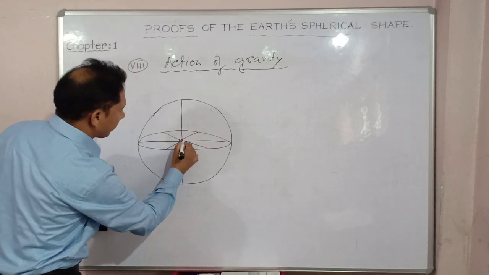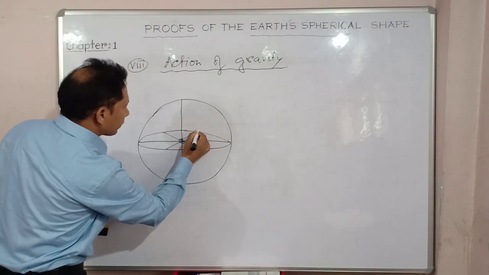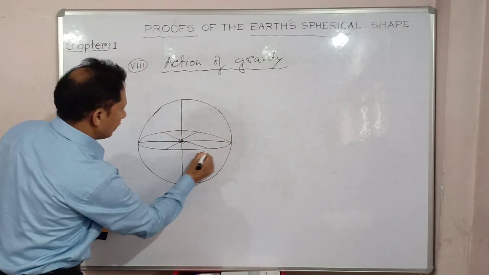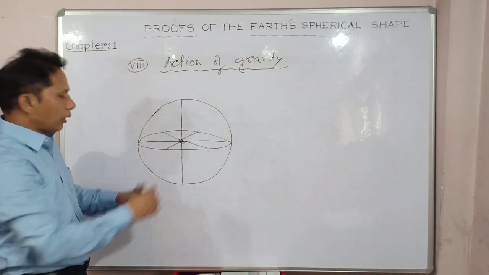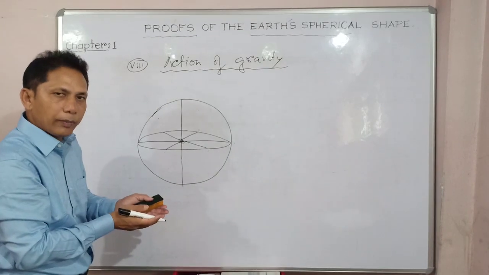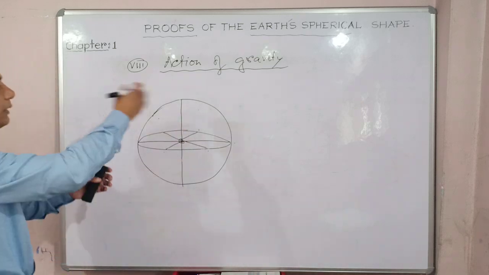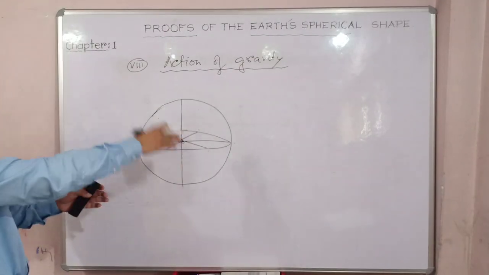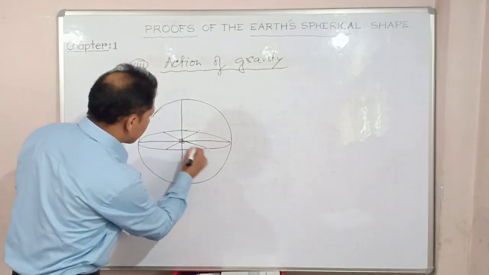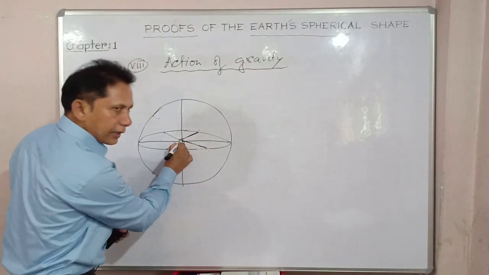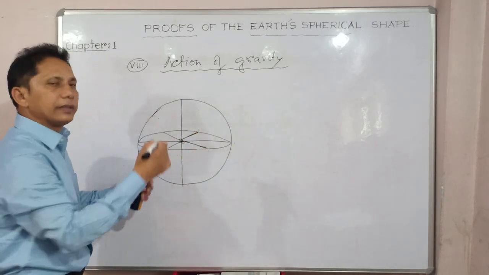So the action of gravity on any substance here, here, or any other place on the surface of the earth, wherever it is, will be the same. So weight remains the same all over the surface of the earth, and it is only possible because we have the same radius. The distance from the center of gravity up to the surface is the same.